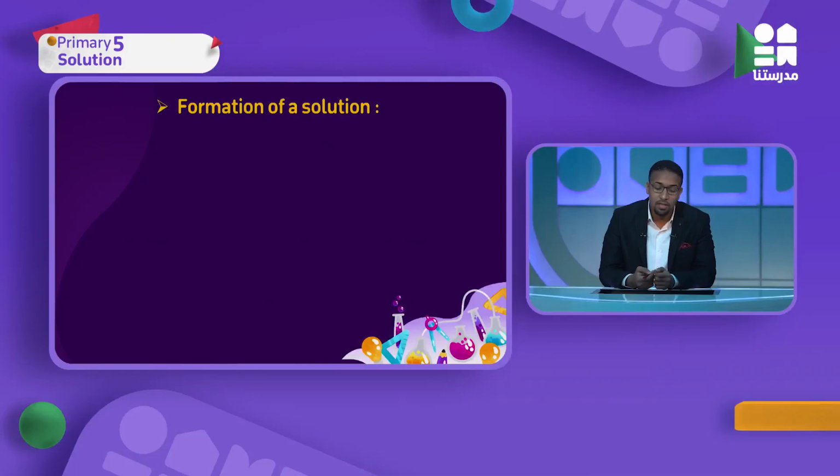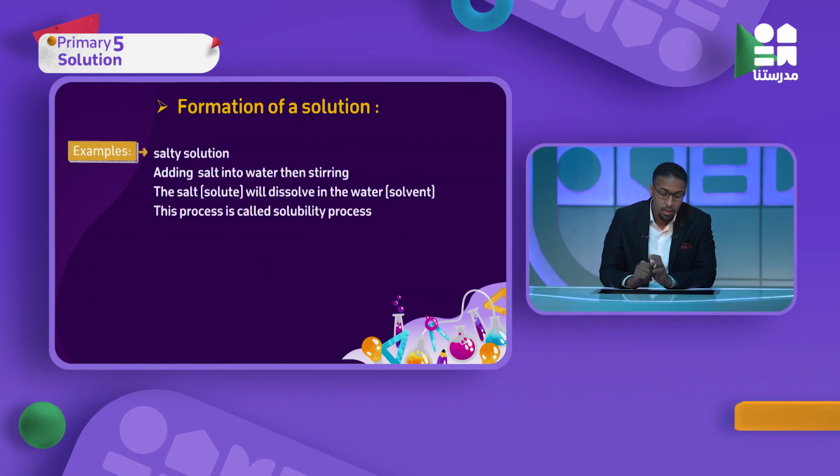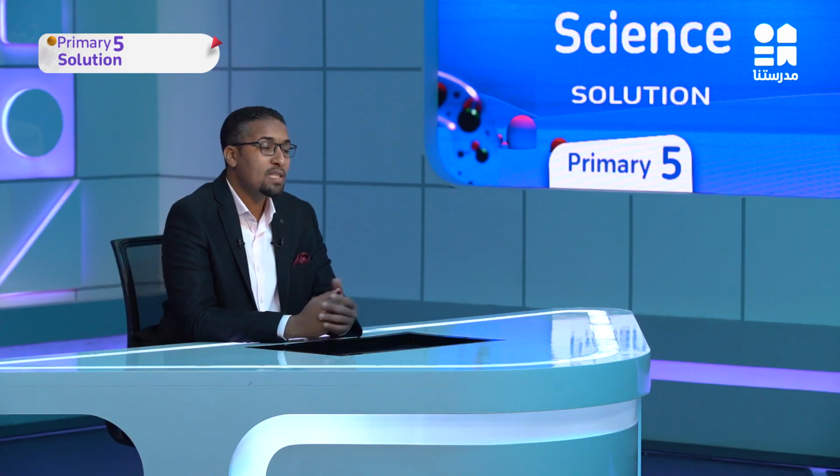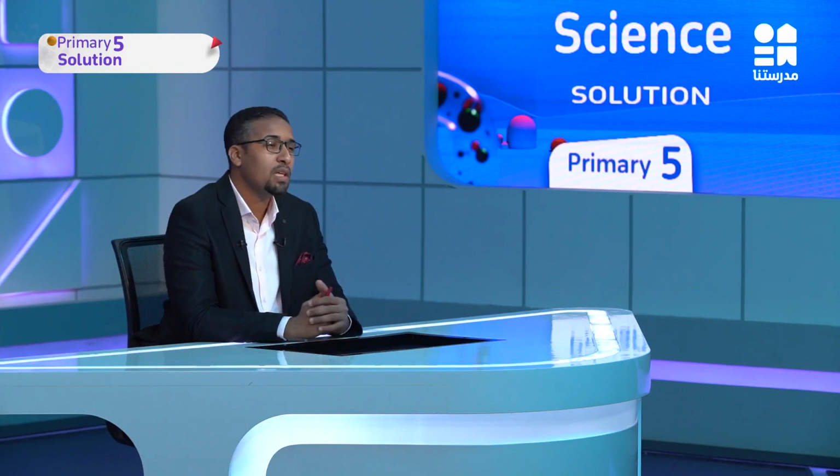So let's know how to form a solution. Formation of a solution. Example: salty solution. So how can we form a salty solution? Who can tell me? We said formation of a mixture before: stirring, grinding, shaking. We will use stirring to form a salty solution, ملح ومية. Salty solution: adding salt into water, then stirring the salt.